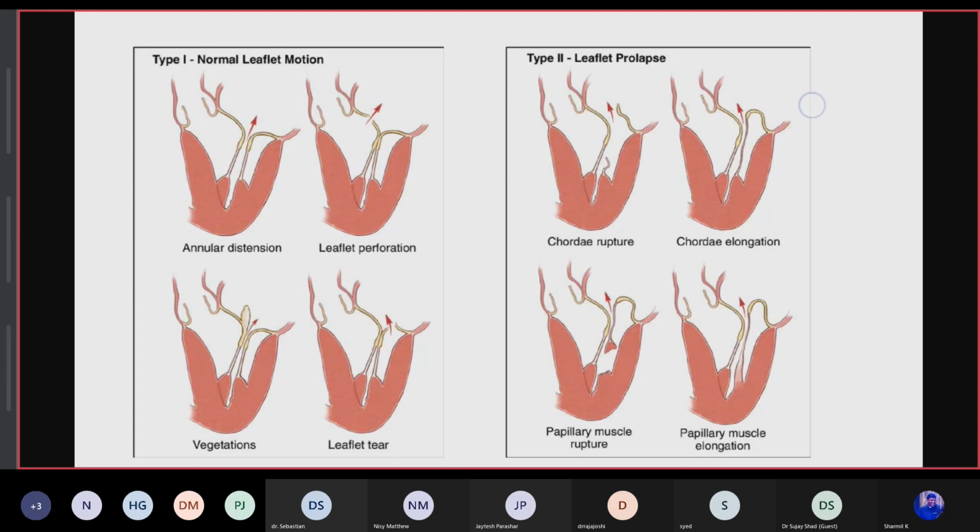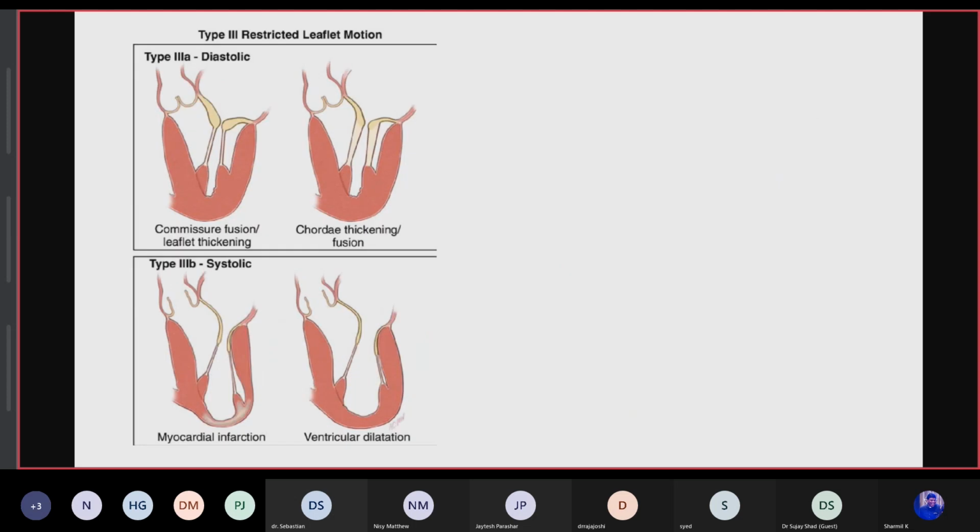Now type 3. Type 3 is restricted leaflet motion. 3A is diastolic, and this also happens in systole as well, but the main thing is restriction during the opening of the valve. The causes of type 3 diastolic are commissural fusion, leaflet thickening, and chordal thickening and fusion as well. Type 3B is mostly due to ischemic problems, when the valve is okay, but because of tethering of the valve, because of MI and ventricular dilatation, the MR is happening.